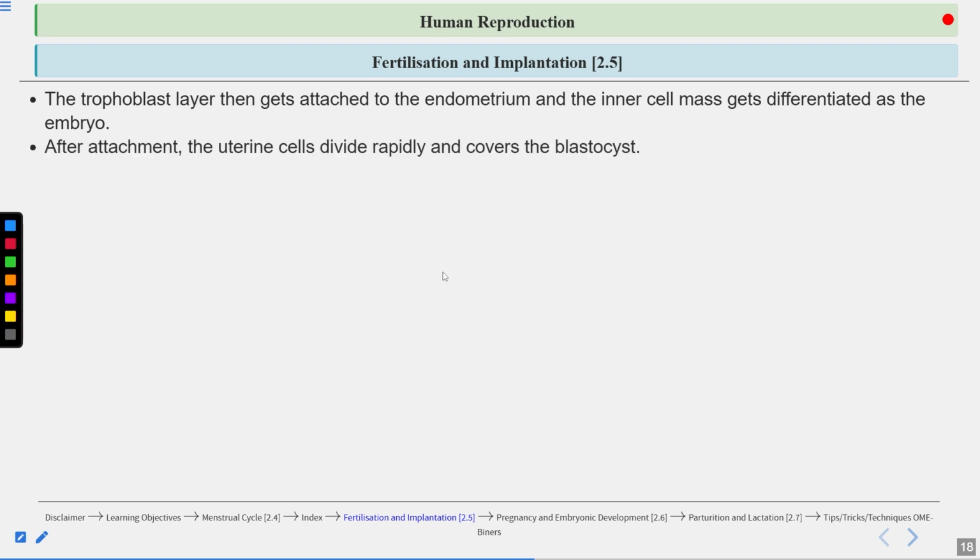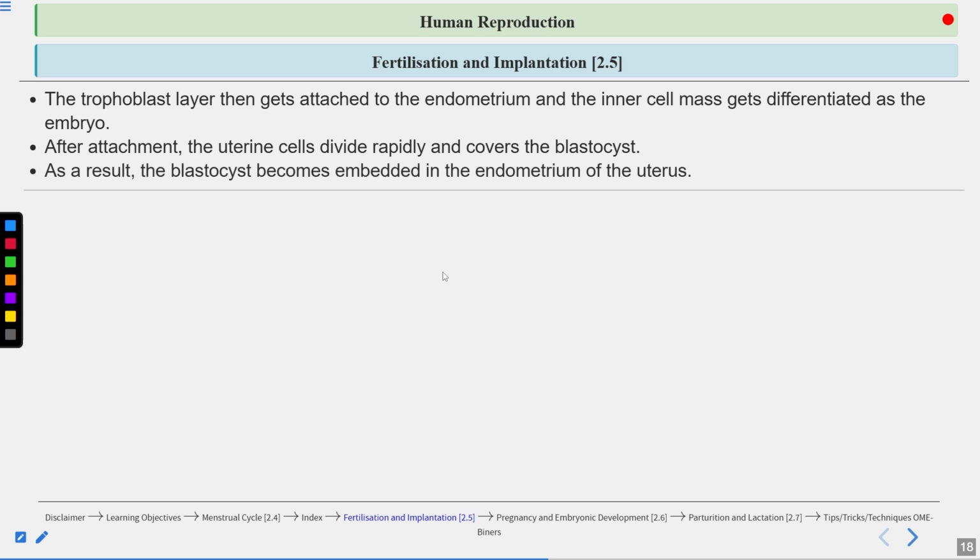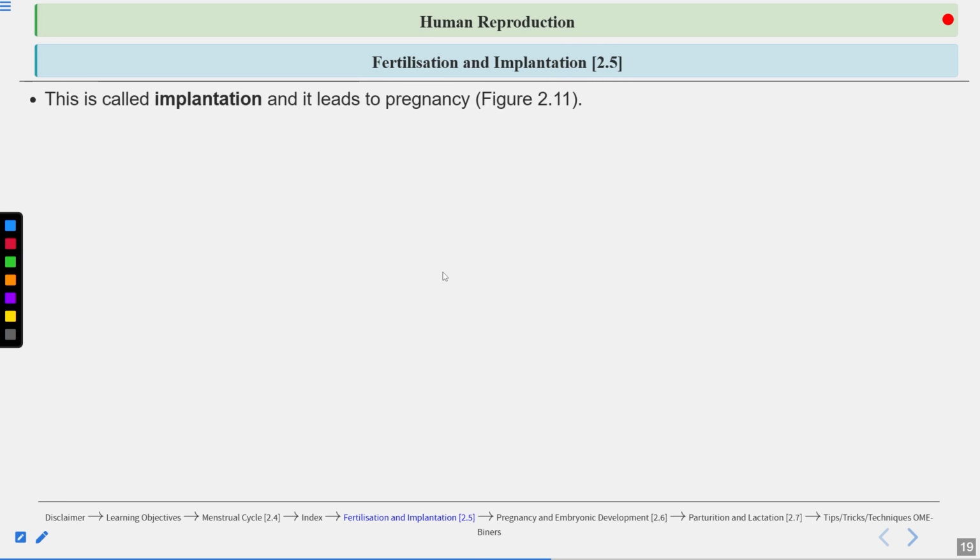After attachment of the blastocyst, the uterine cells divide rapidly and cover the blastocyst. As a result, the blastocyst becomes embedded in the endometrium of the uterus, and this process is known as implantation. Okay, this is known as implantation and it leads to pregnancy.